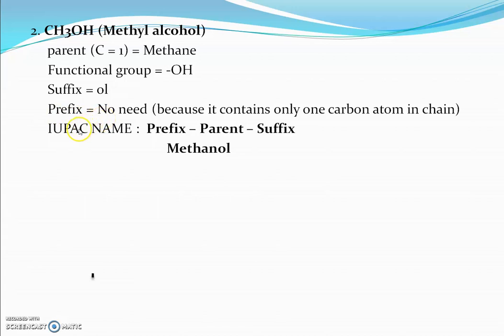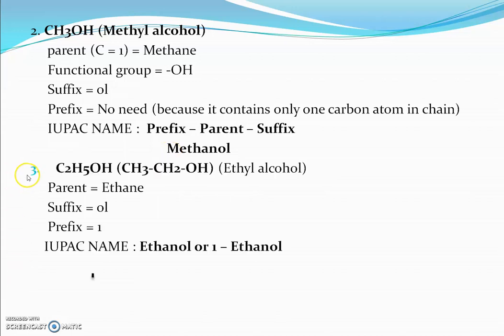The IUPAC name is in this manner: prefix, parent and suffix. We have not used a prefix, so from the parent alkane, methane, the E is removed and OL is added. That's why the IUPAC name of methyl alcohol is methanol.